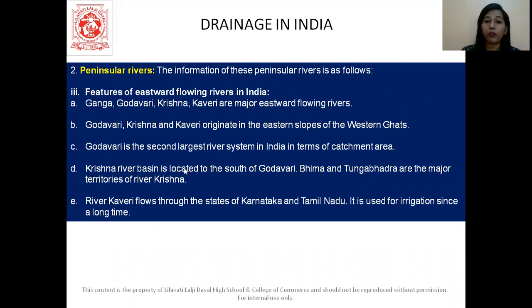Then Krishna river basin is located to the south of Godavari. Bhima and Tungabhadra are the major tributaries of Krishna. So river Kaveri flows through the states of Karnataka and Tamil Nadu. It is used for irrigation since a long time.